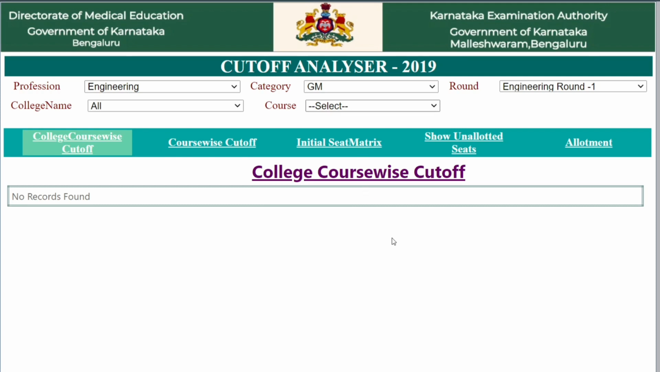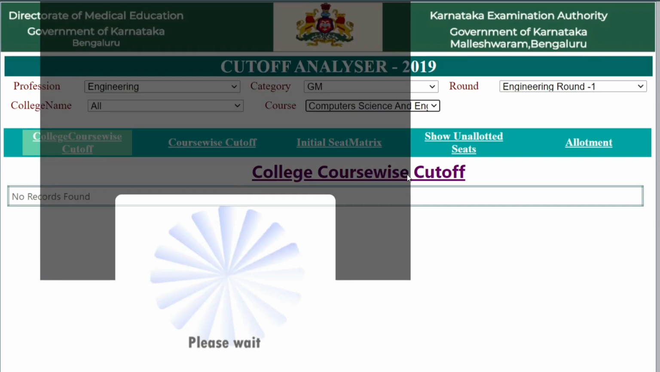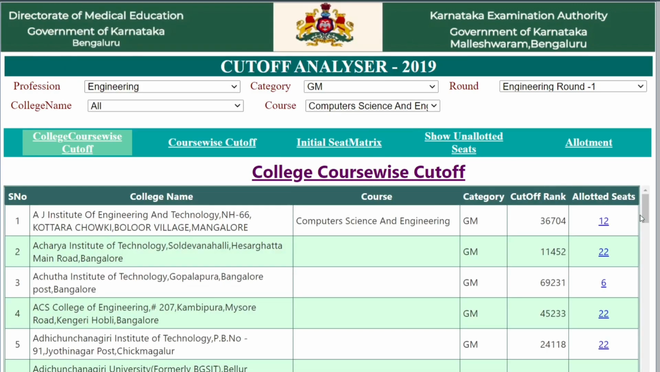Let's choose all, whichever colleges are there will come. Here you choose the course, computer science and engineering. It depends, I am choosing computer science and engineering. It loads for some time and it shows here. You can see college course wise cutoff, and initial seat matrix, show unallotted seats allotment.